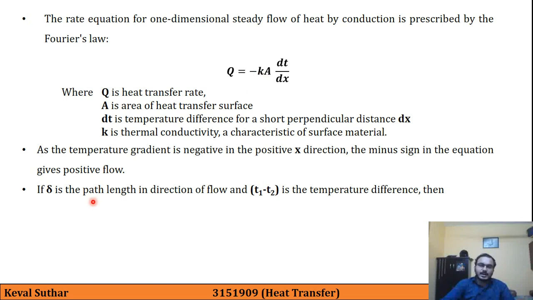Now let us say that delta is the path length in the direction of flow.